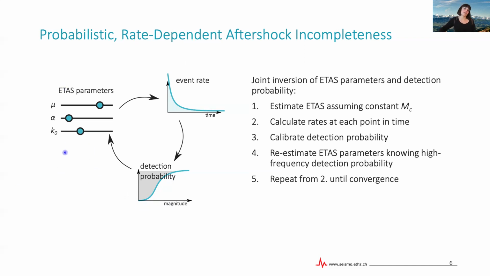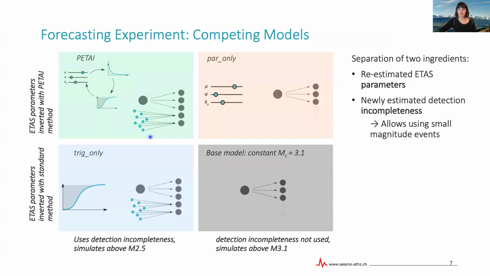And okay, then having a new set of ETAS parameters gives us, of course, a new set of event rates, and this gives us a new detection probability function, and so on. And this goes on until everything converges. Now we wanted to test whether or how this method can be useful for earthquake forecasting. And for this, we performed a forecasting experiment for California with 4 competing models.